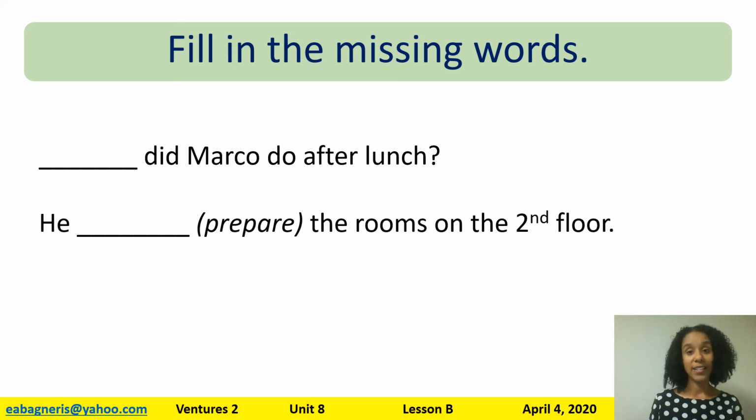Blank, is it what or where, did Marco do after lunch? What did Marco do after lunch? Or where did Marco do after lunch? Do you see the word do? Remember, that's a clue. Let's look at the answer. He blank, and you need to put the past tense of prepare, the rooms on the second floor. He blank the rooms on the second floor. Take a moment to write it down, and then we'll check your answers.